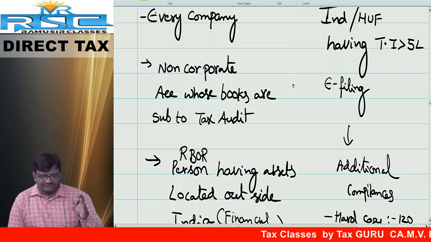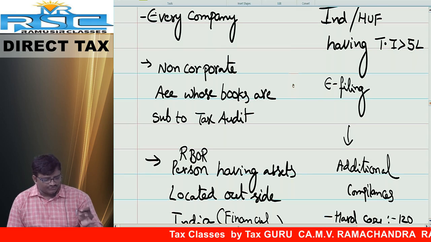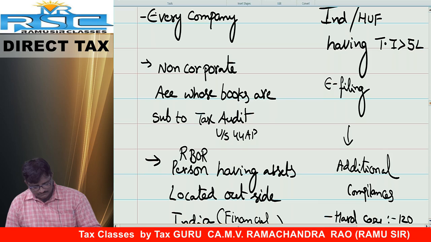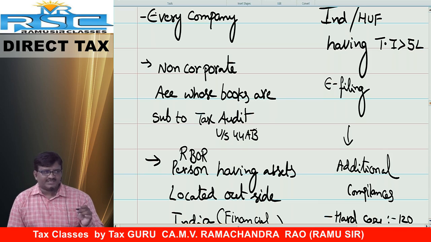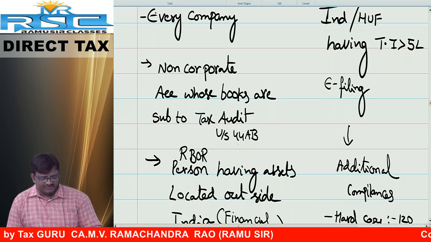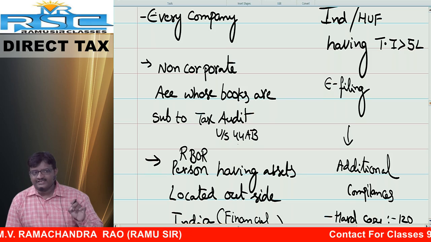Small b, there only, first branch only: non-corporate assessee whose books are subject to tax audit under section 44AB.